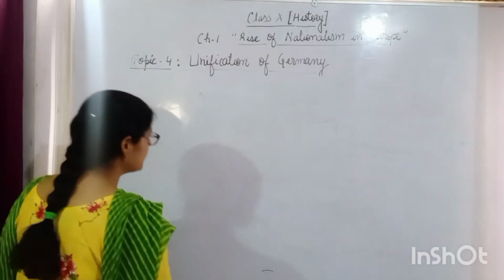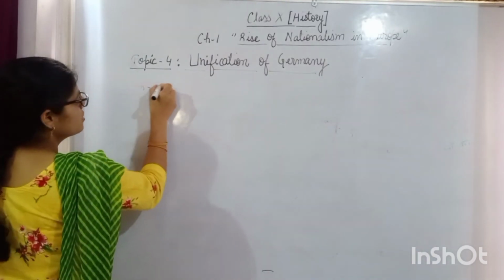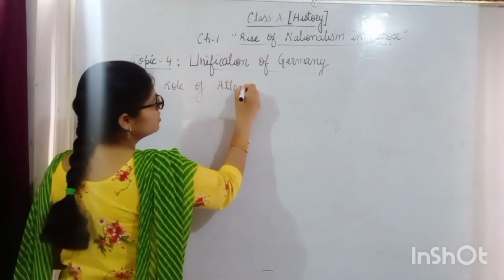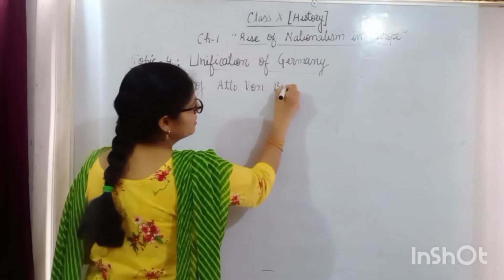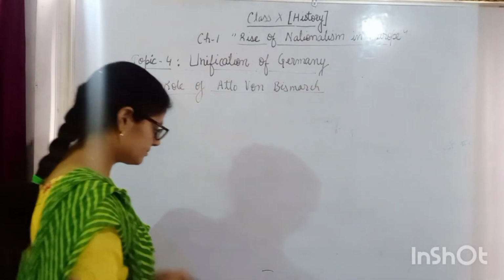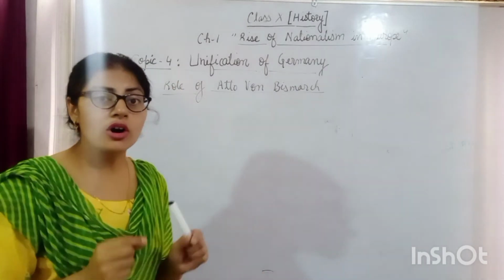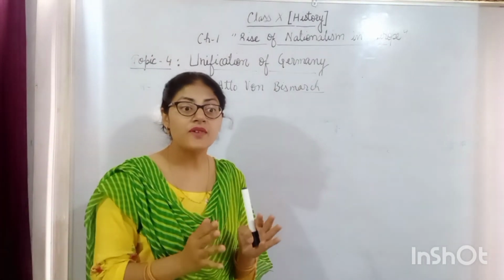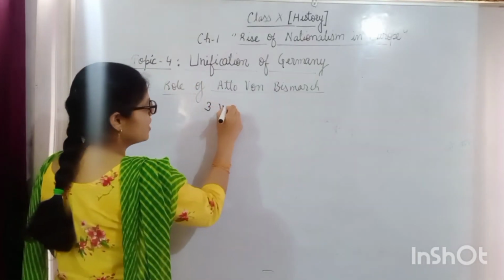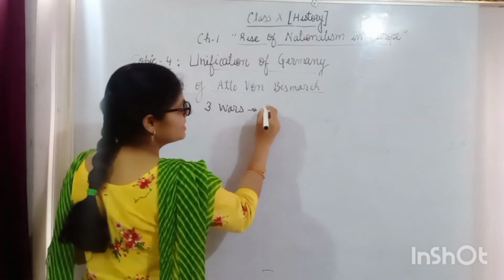What Bismarck did? Fourth, role of Otto von Bismarck. Otto von Bismarck fought 3 wars with 3 nations.